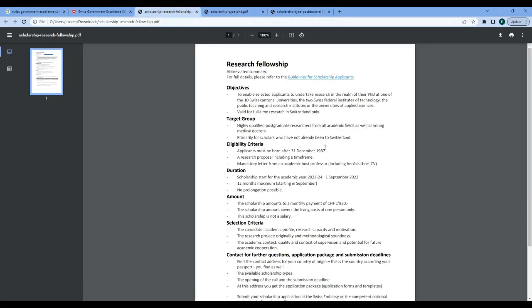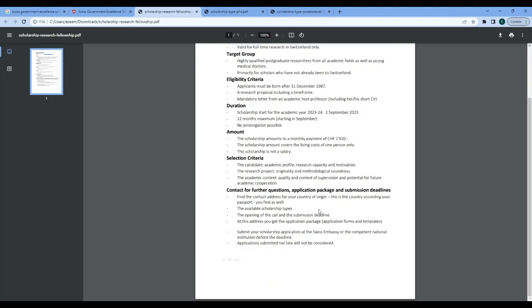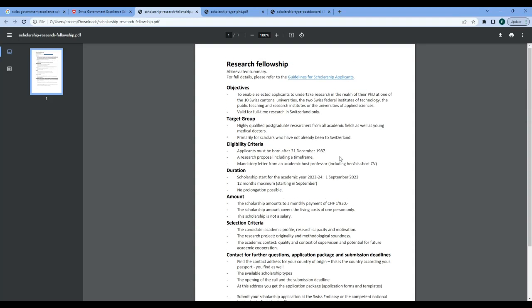Starting with the research fellowship, this document provides the guidelines, the objectives, the target groups, the eligibility criteria, the duration, the amount, and the selection criteria again. Contact for further questions, submission deadline, and other application-related inquiries are placed here.